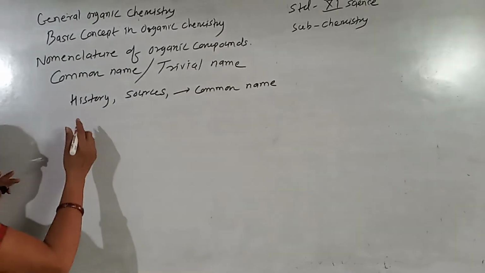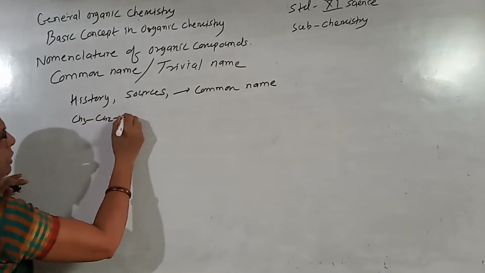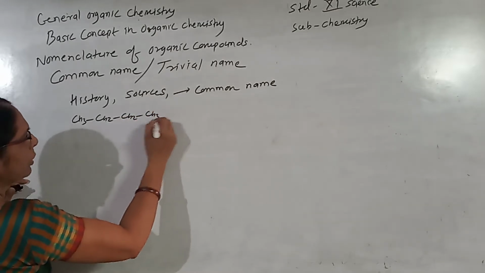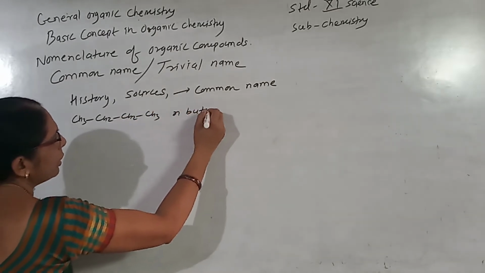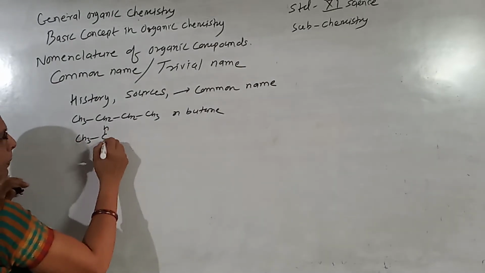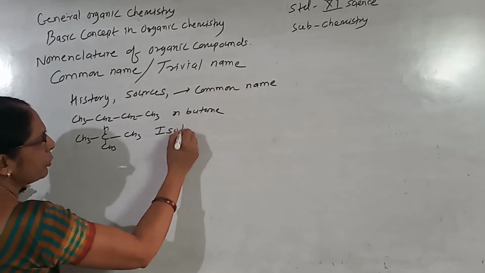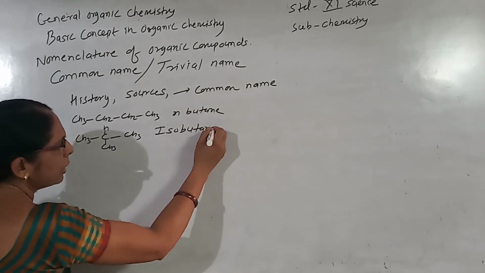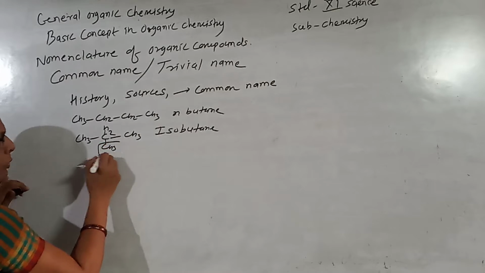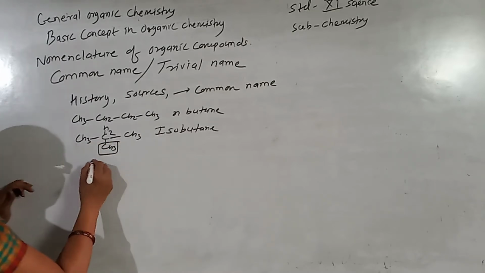For example, n-butane is a most extensively used organic compound; it is a common name. Then isobutane: there are 4 carbons, out of which there is one methyl group on the second, so its name is given as isobutane.